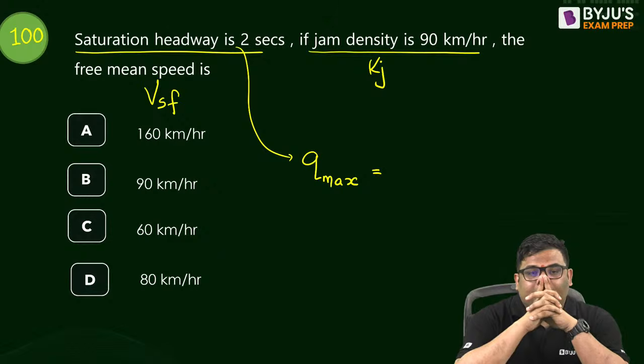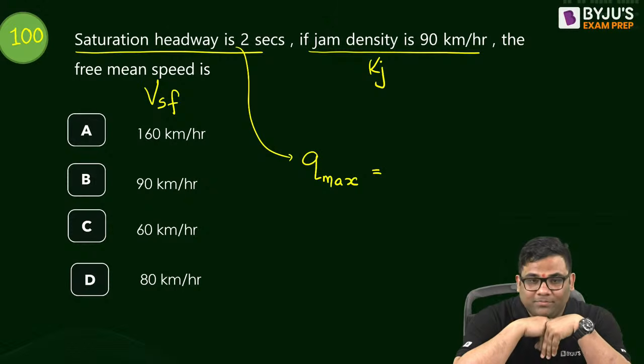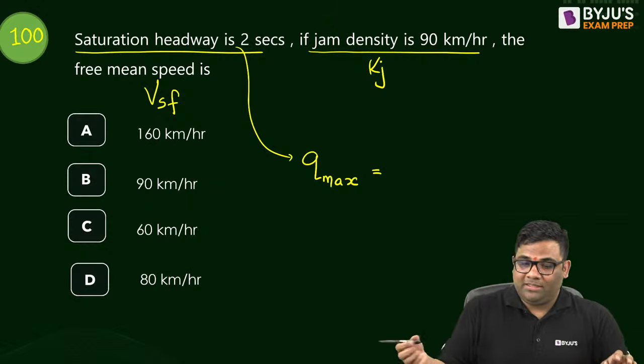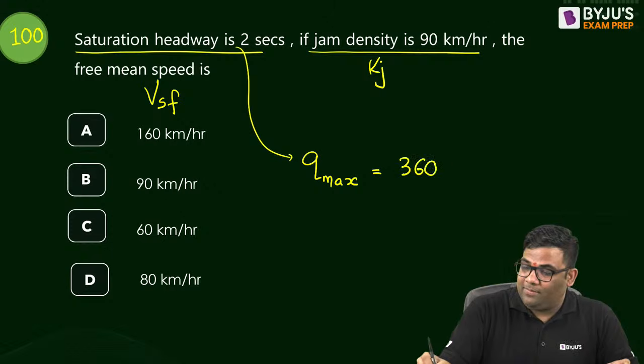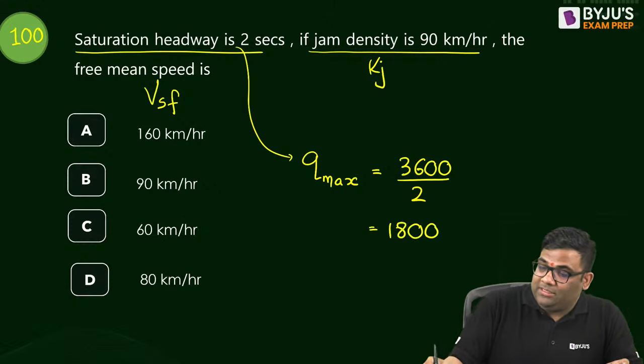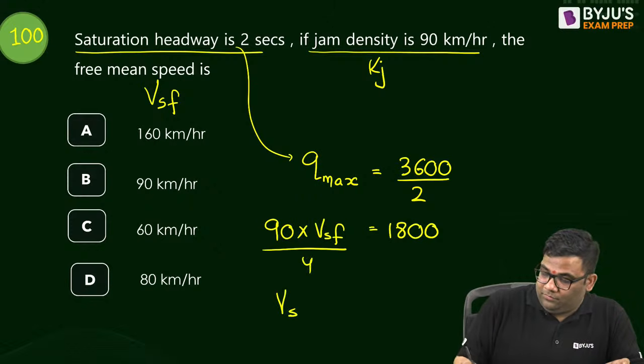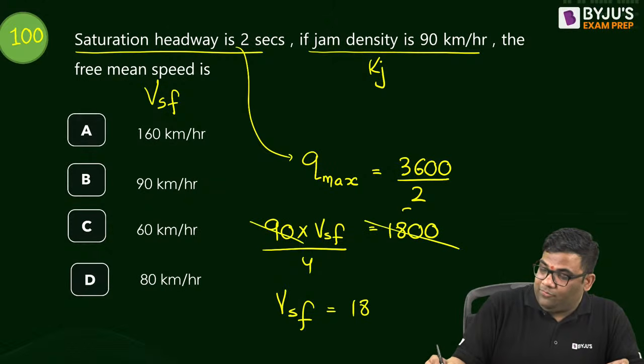So around 2 hours we completed 100 questions. Very good. See, Qmax is how much? 3600 divided by what? 2. Yes, that is equal to 1800. And this is equal to, I can say, 90 into VSF by 4. So VSF will be equal to 80 km per hour.